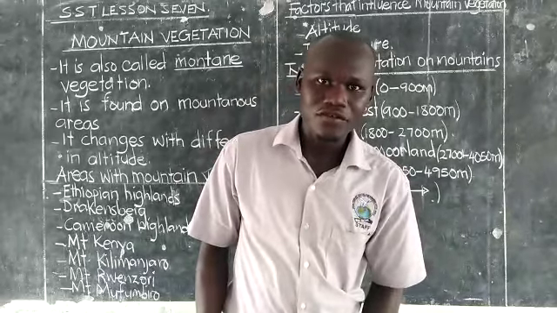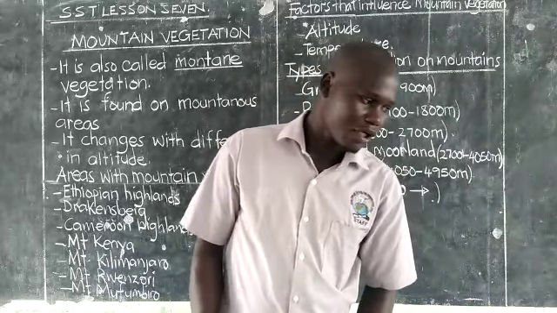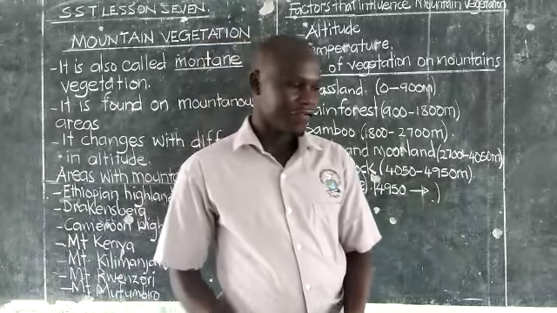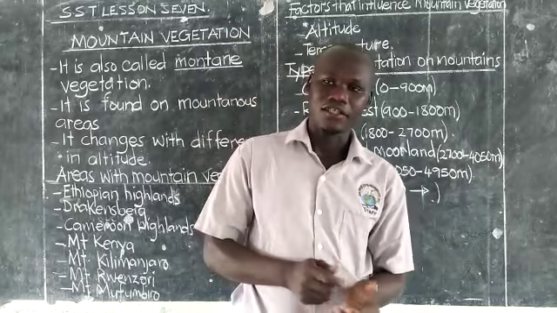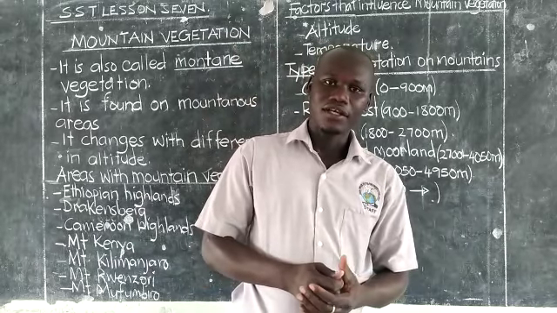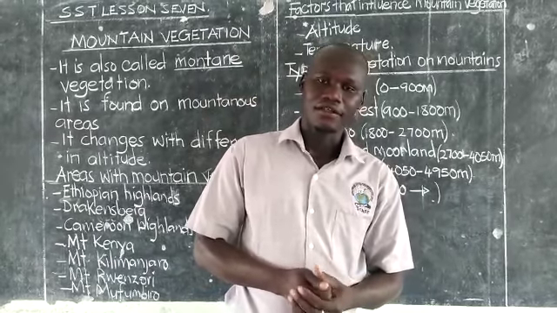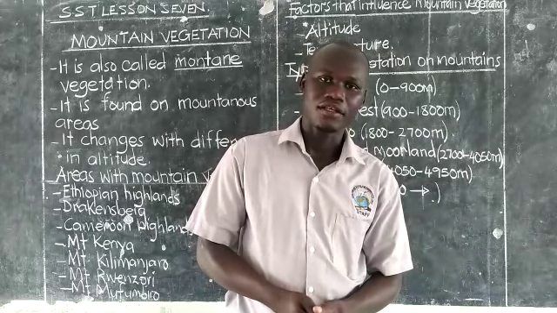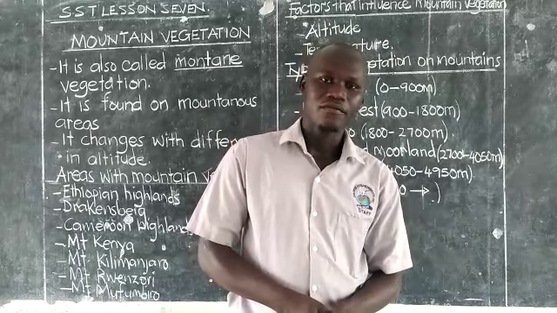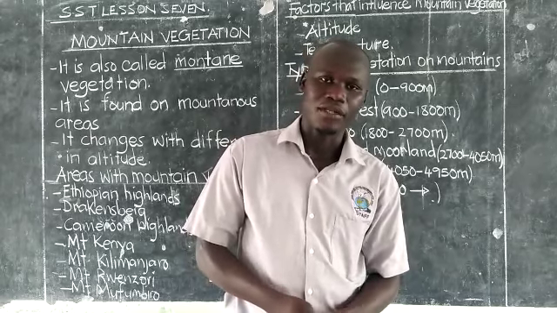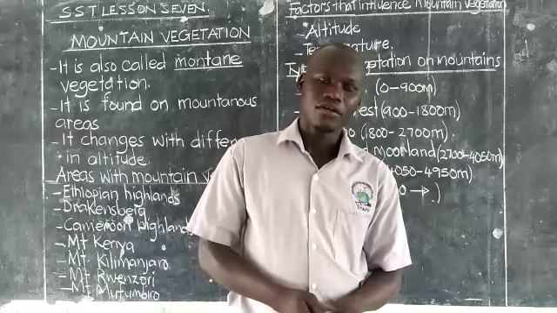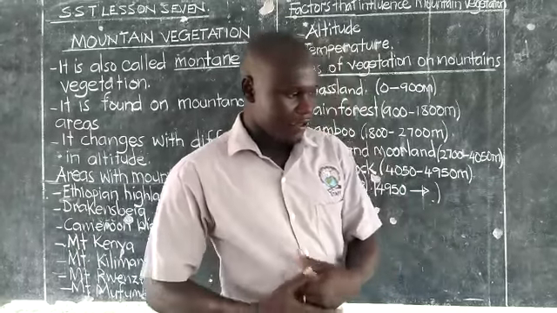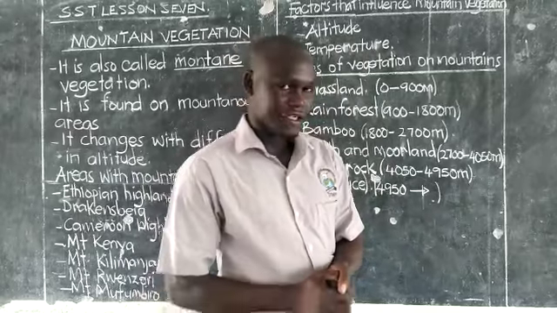In this very lesson, we are going to look at mountain vegetation. We have already looked at other vegetation zones in Africa. For example, we started looking at the tropical rainforest. Then we looked at the savanna vegetation. We have already looked at the Mediterranean vegetation. Right now, we are going to look at the mountain vegetation.